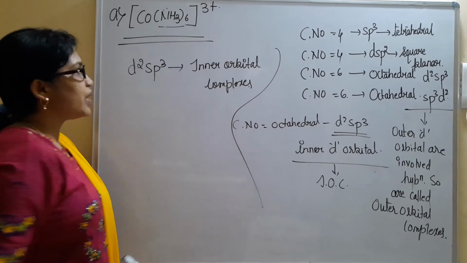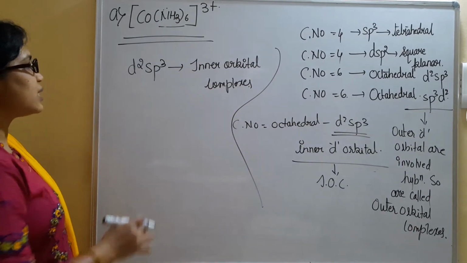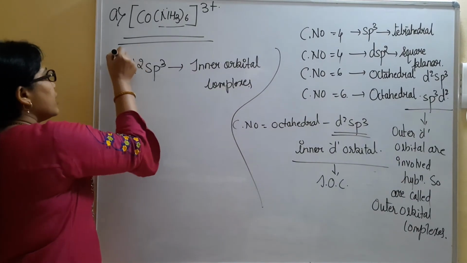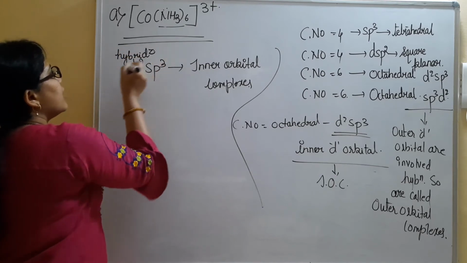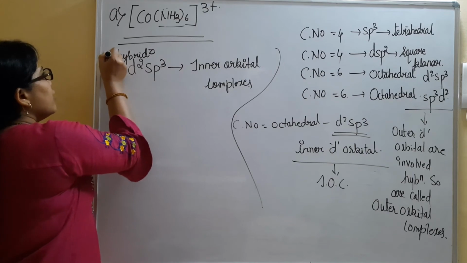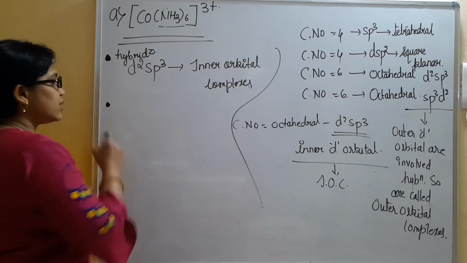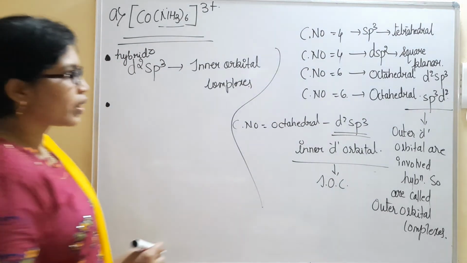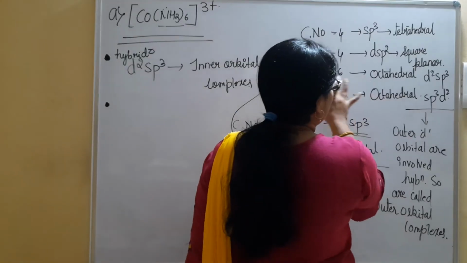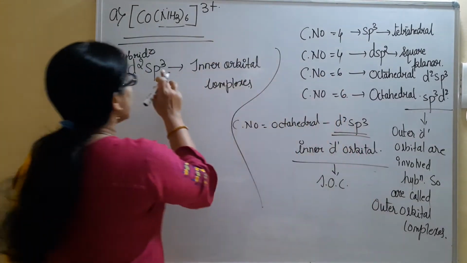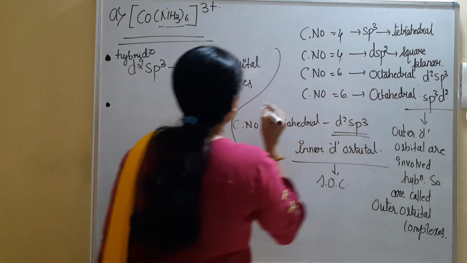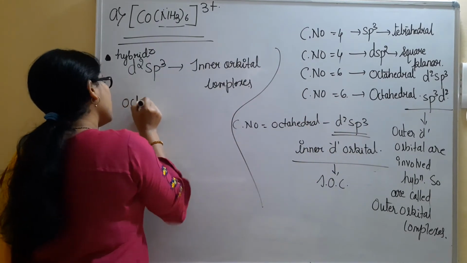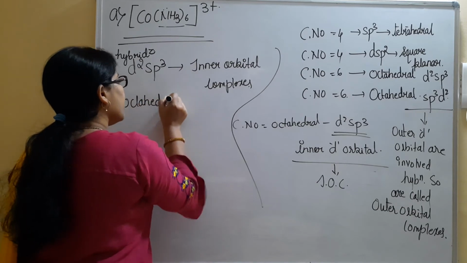So d2sp3, inner orbital complex, this is the hybridization. Yes, the first point we have found is hybridization. It is d2sp3. This is the first point. Like that, let us consider the second point, that is shape. I told you octahedral, coordination number 6. In the sense you can see 3 plus 4 plus 2, that is 6. 6 in the sense octahedral will be the shape.